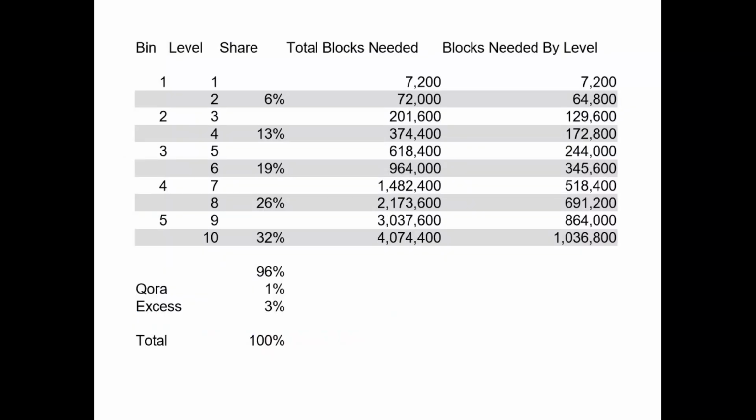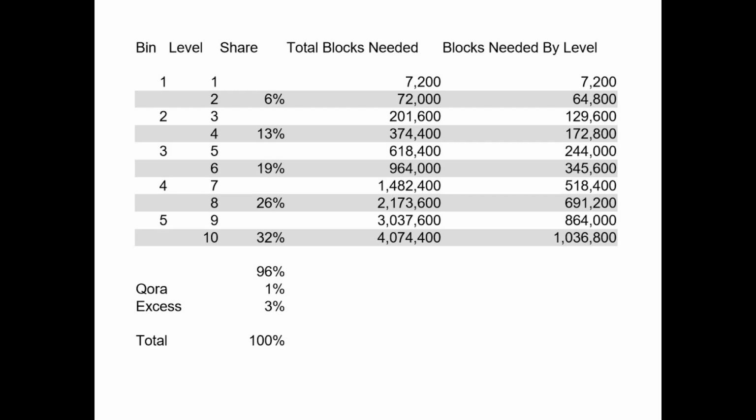Okay, here are the different levels for minters and the share of the distribution that each level gets. Okay, so after you join the minting group and you start minting blocks, you have to first mint 7,200 blocks to get to level 1. And then you have to mint an additional 64,800 blocks to get to level 2 for a total of 72,000 blocks. And then you keep minting and you keep moving up levels, and this can go on for years.